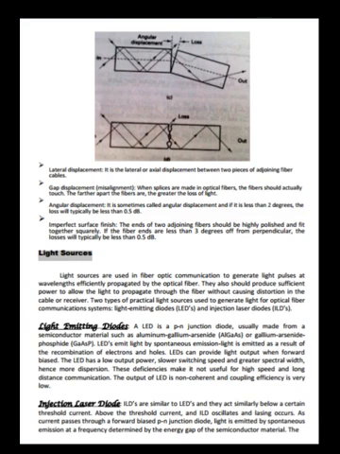Now let us see light sources. Light sources are used in fiber optic communication to generate light pulses at wavelengths effectively propagated by the optical fiber. They also should produce sufficient power to allow the light to propagate through the fiber without causing distortion in the cable or receiver. 2 types of practical light sources are used to generate light for optical fiber communication systems: light emitting diodes and injection laser diodes.